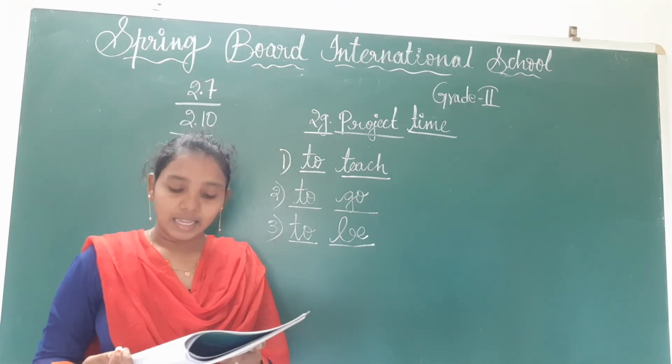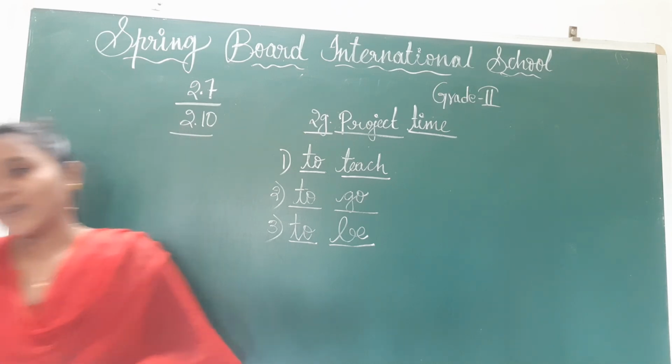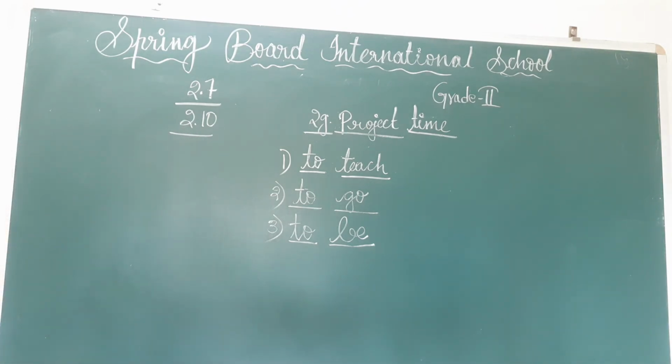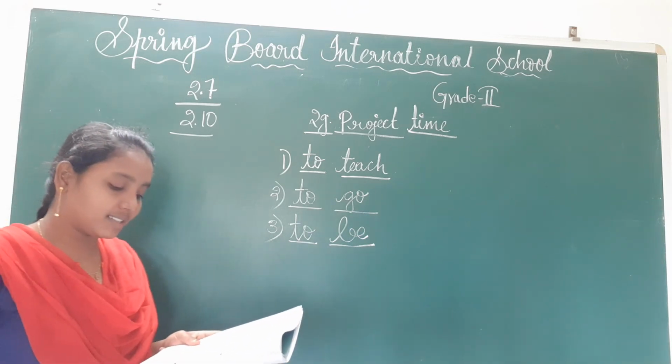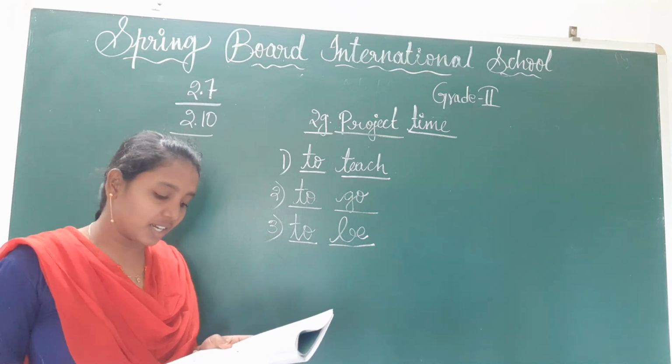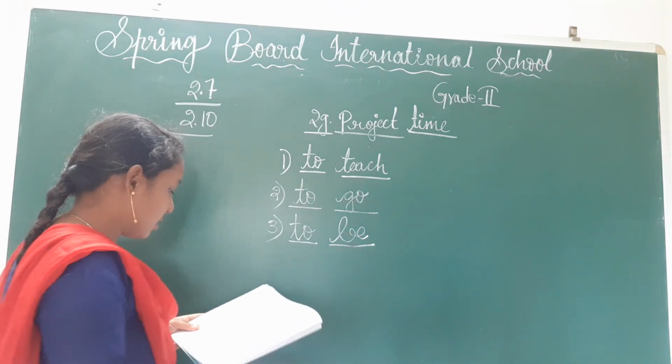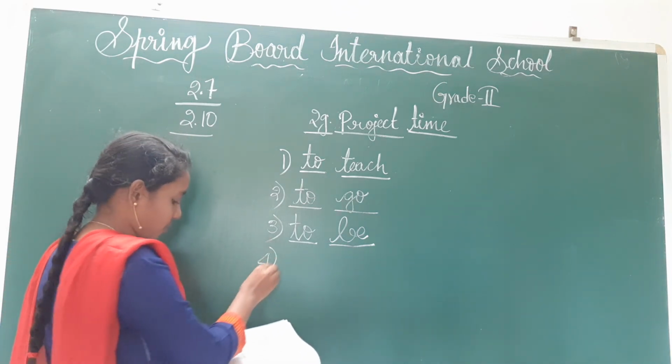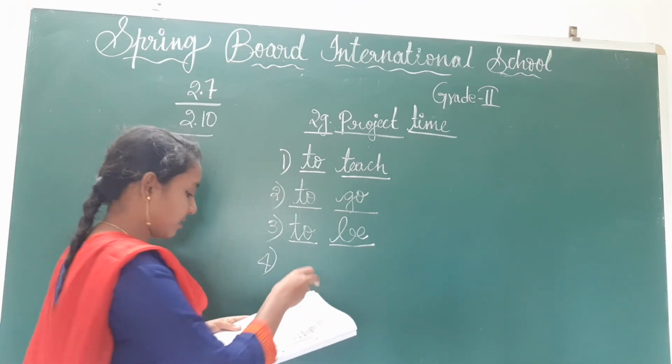It is a nice place for children to play and to study. In this last one, they have given four blanks, right?